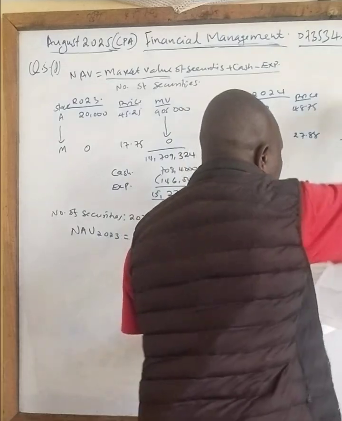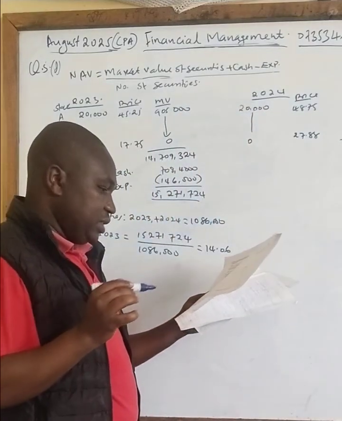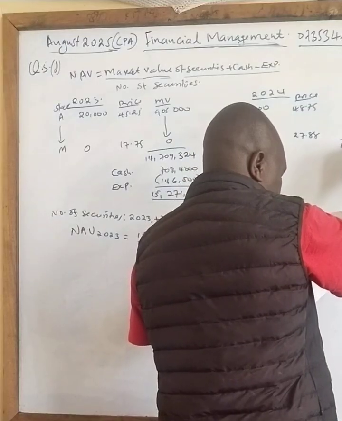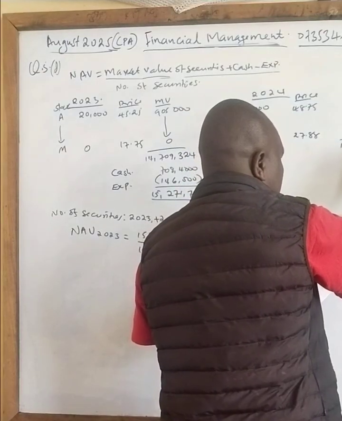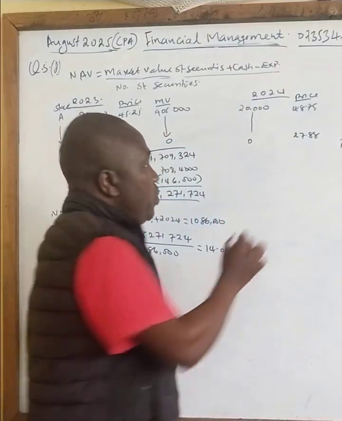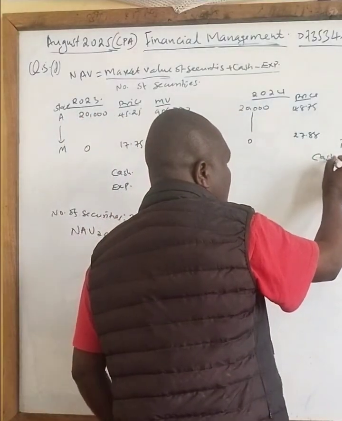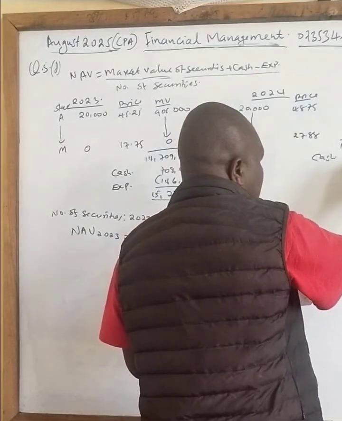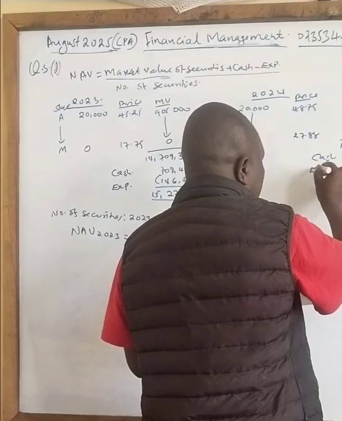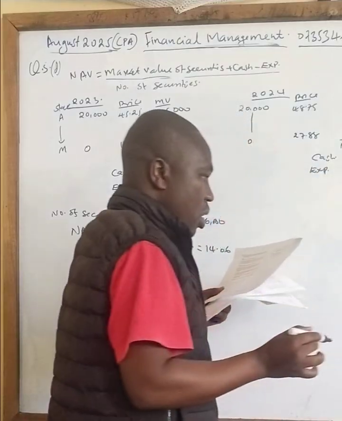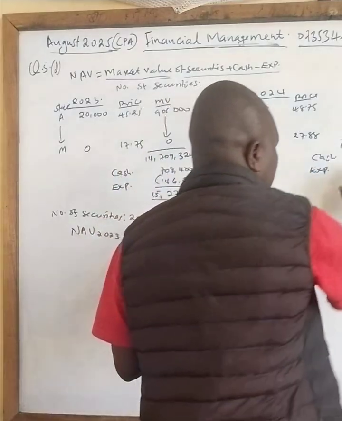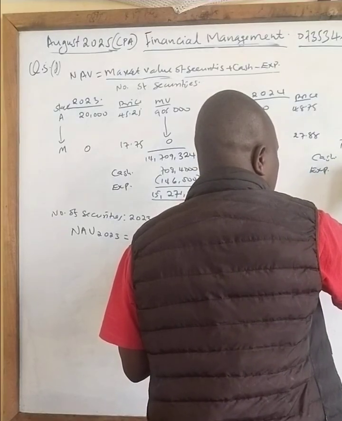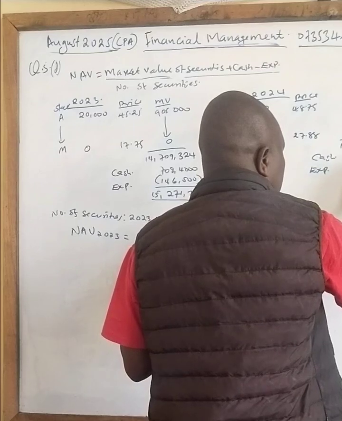So when you add all for 2024, the answer you get is 17,305,402. Then we have the cash shown there, which is 166,000, and we have expenses also shown there, of 574,600.